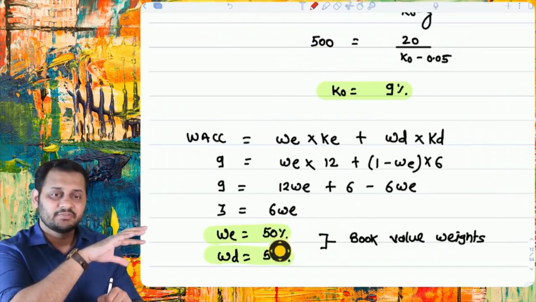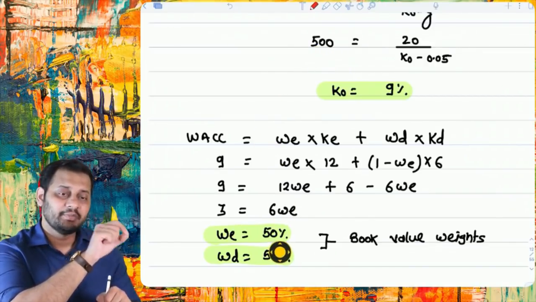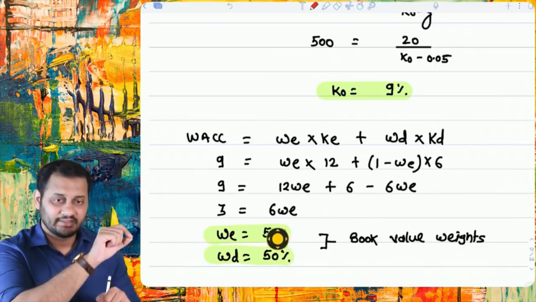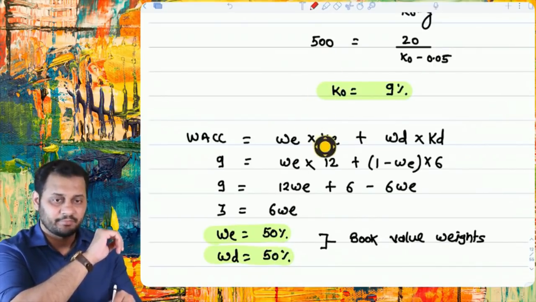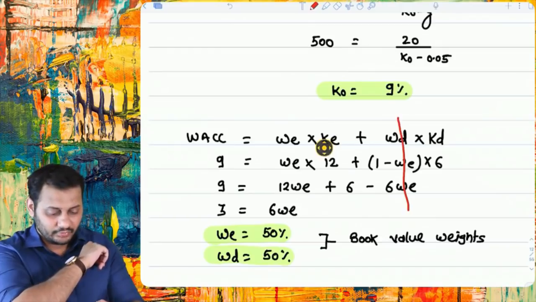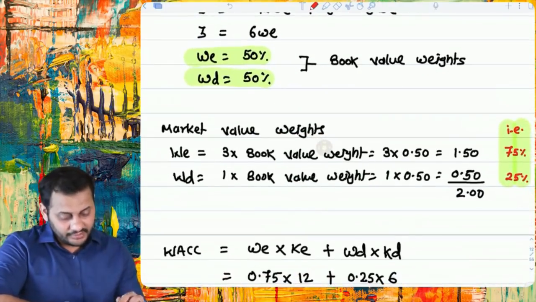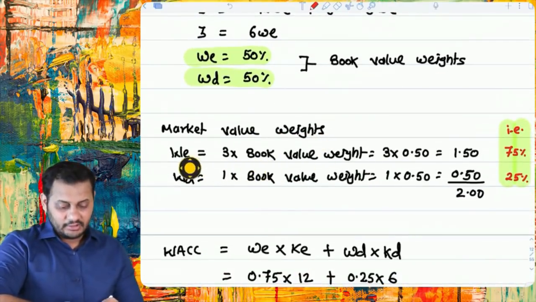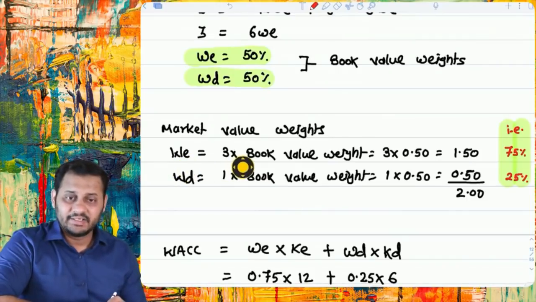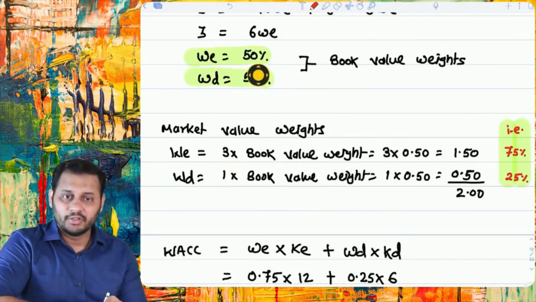But the weights 50-50 at the beginning itself were wrong, and that's why the entire answer was wrong. Now we have to make the correction. In the question, it is clearly given that the market value of equity is 3 times the book value, and the book value weight was 50%.